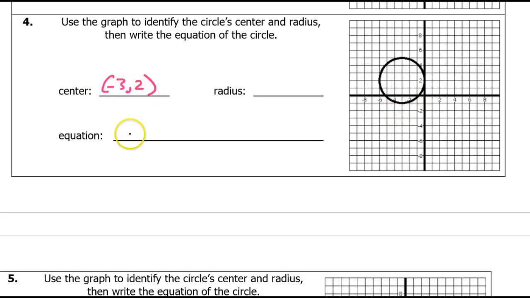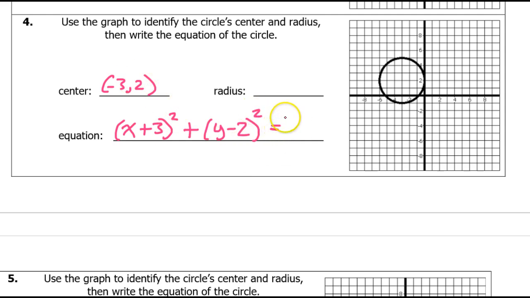All right, right away you can begin to write the equation, because first we're going to have x, and then we're going to do the opposite of this. So I'm going to put +3 instead of −3, squared. Okay, and then we will have y, and this is a +2, so I'm going to say y − 2, all right, because these are always opposites, and then that's going to be squared.